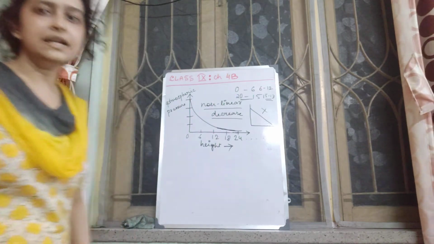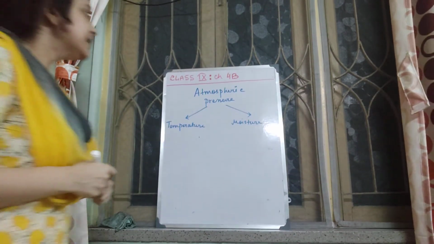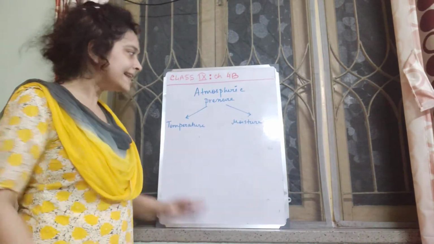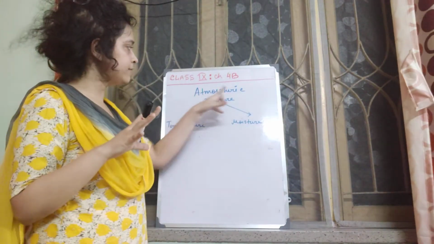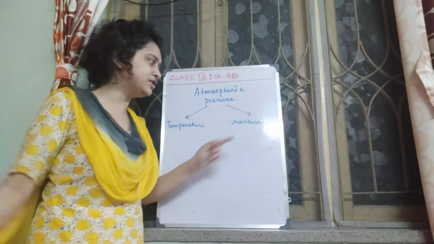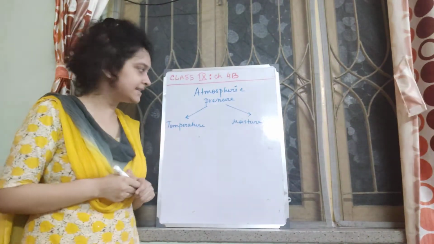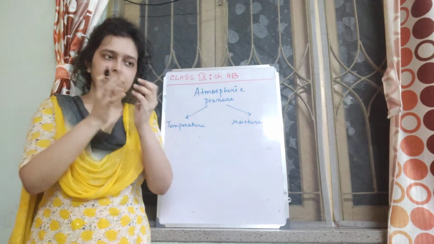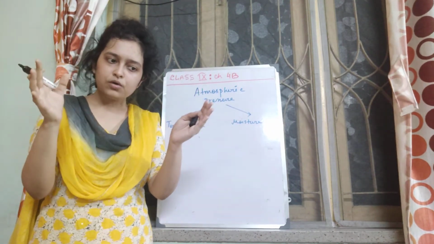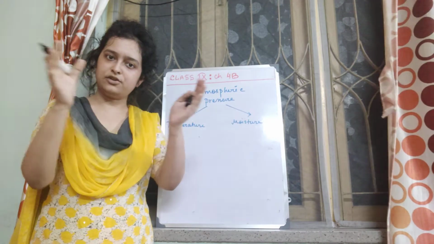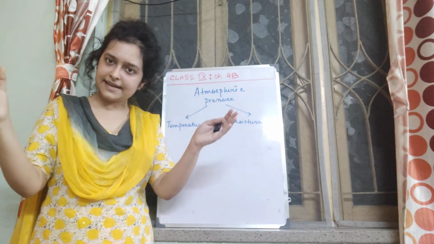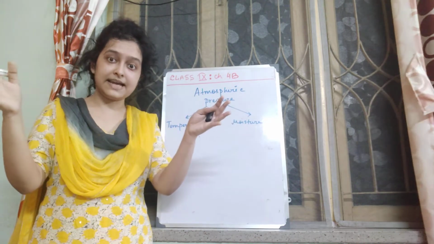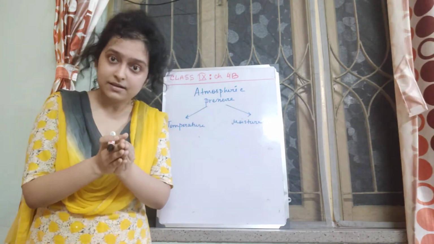Okay, now let us understand how atmospheric pressure can change with temperature and moisture in air. Can you just guess? Let's see. If the temperature of air increases, that means the air will now try to expand with more kinetic energy. It's expanding, that means the density is decreasing.